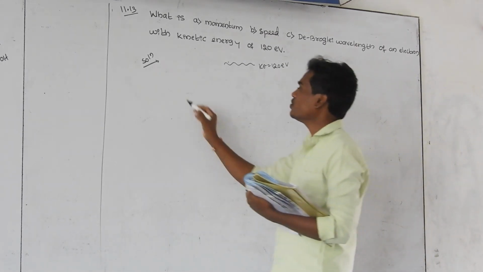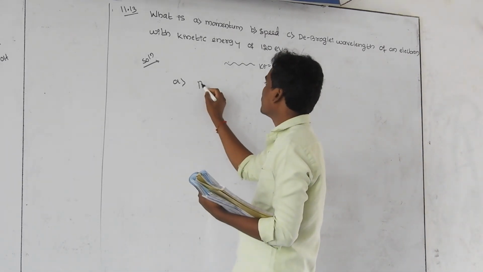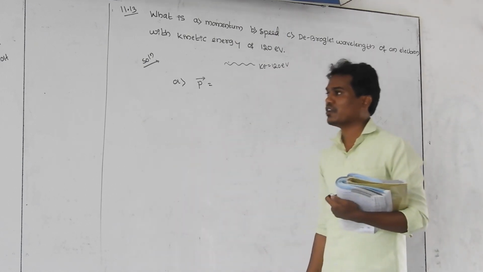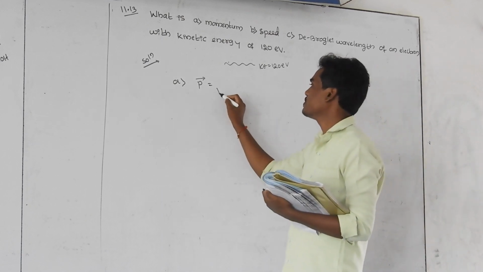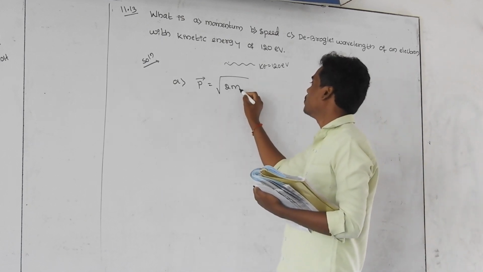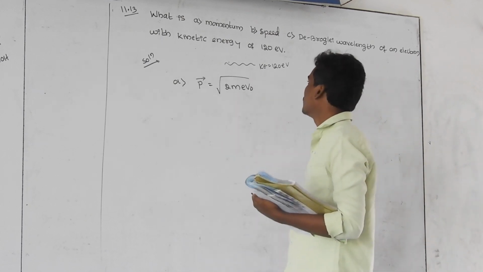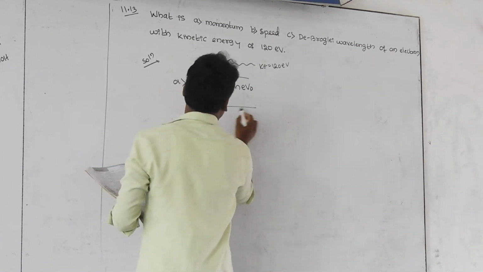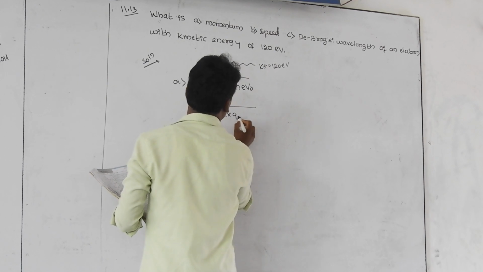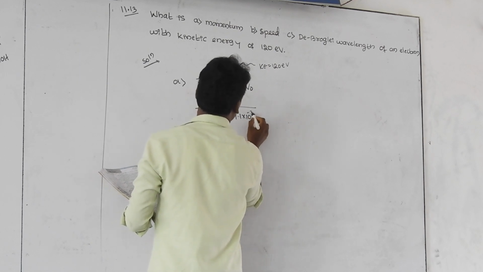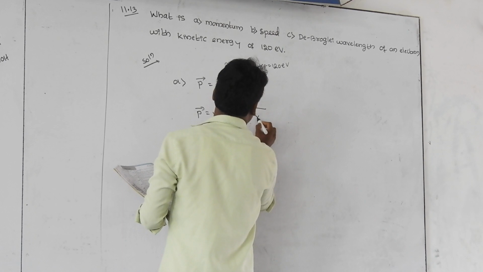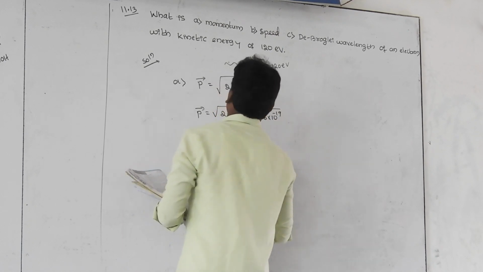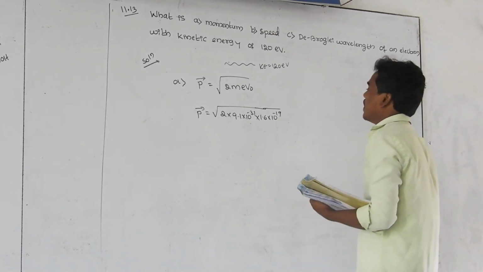First one you have to find out is the momentum, indicated as P. You know very well the same formula that we used in the previous problem, that is P is equal to root of 2m e V naught. Substitute: P is equal to root of 2 into electron mass 9.1 into 10 to the power minus 31, charge of electron 1.6 into 10 to the power of minus 19, and V naught, the kinetic energy.